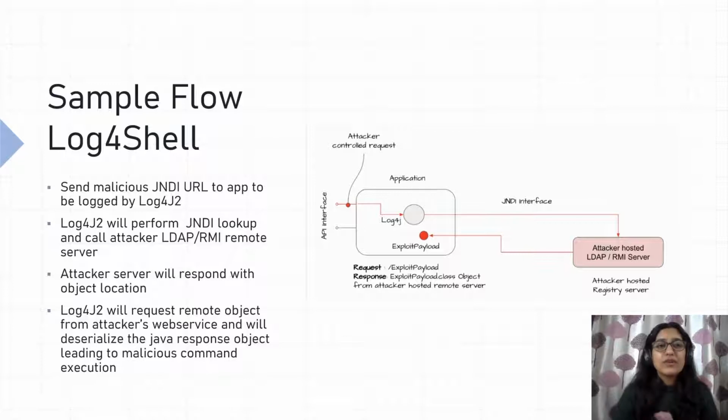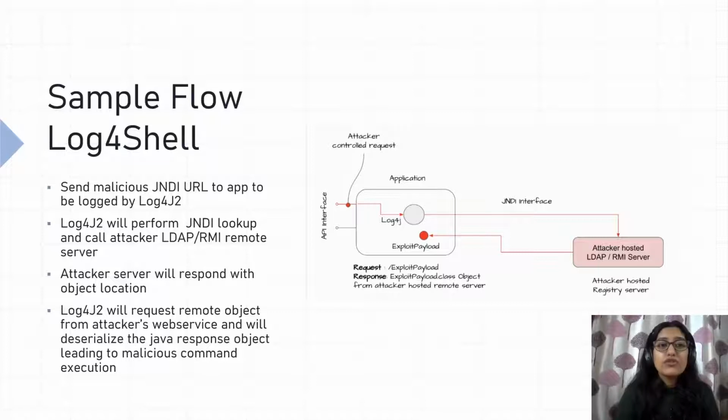Now let's try to understand how a Log4Shell attack gets executed. By seeing this particular flow, we can summarize the attack in 4 simple steps. An attacker will inject a malicious JNDI LDAP URL into the application input that will be logged by Log4j2.